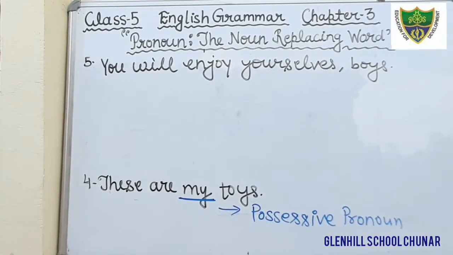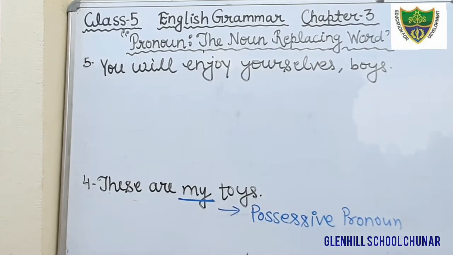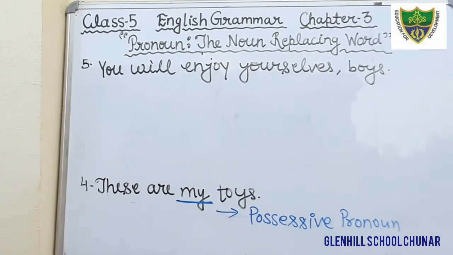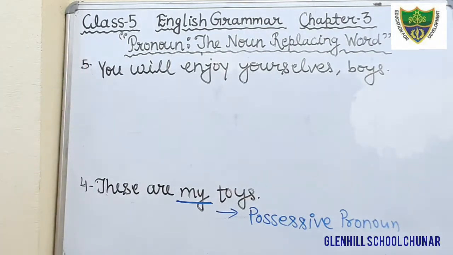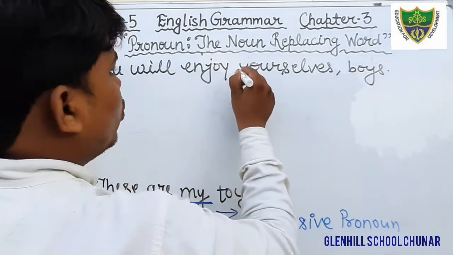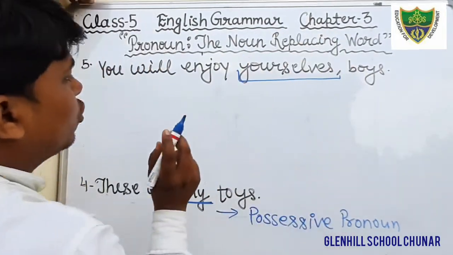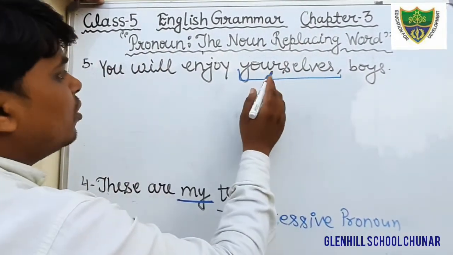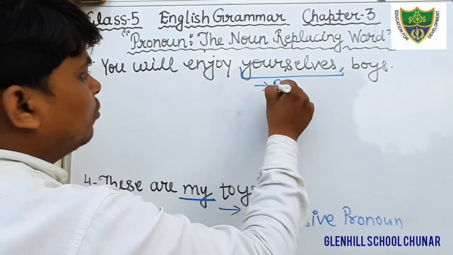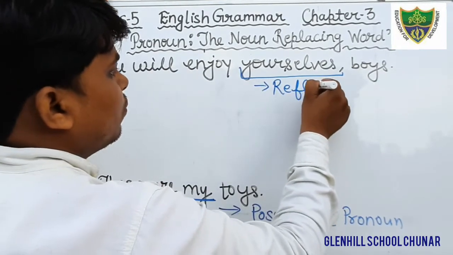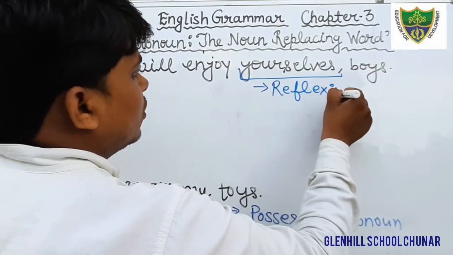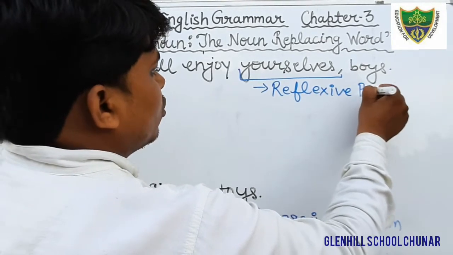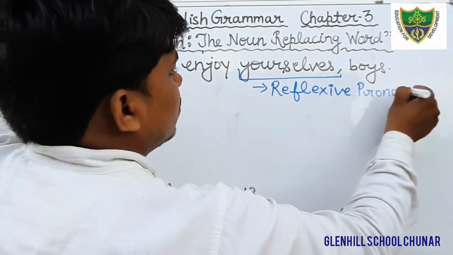You will enjoy yourself. In this sentence, underline the word yourself, and what kind of pronoun? That is a reflexive pronoun. Okay, reflexive pronoun. Just write down.